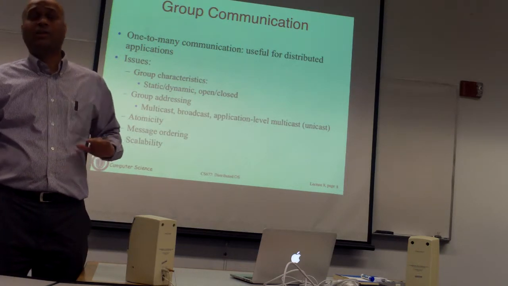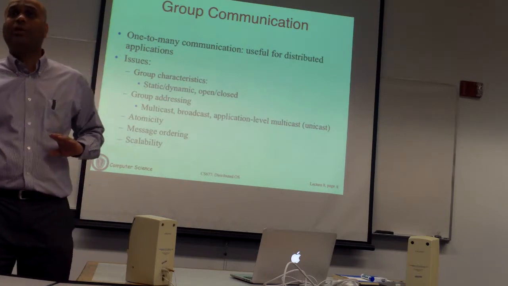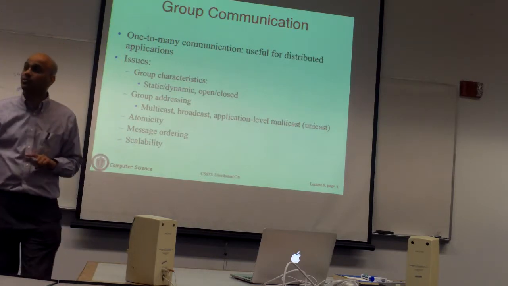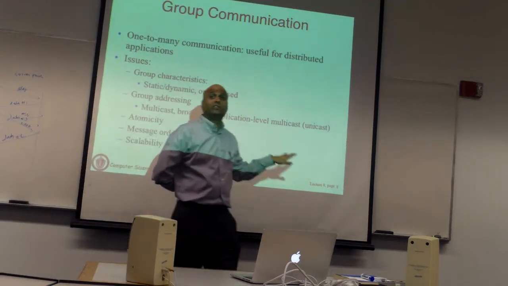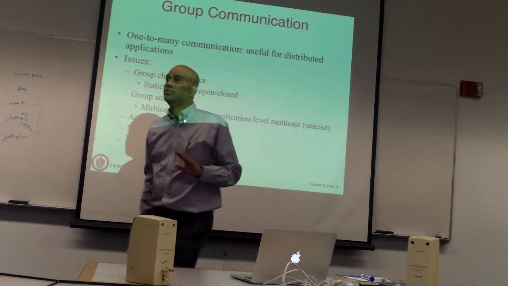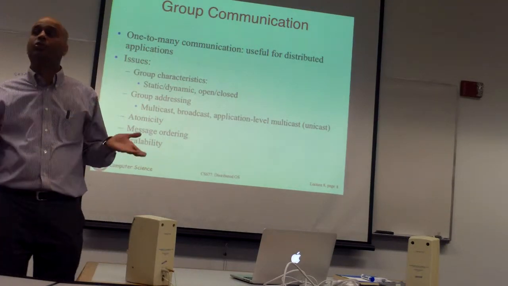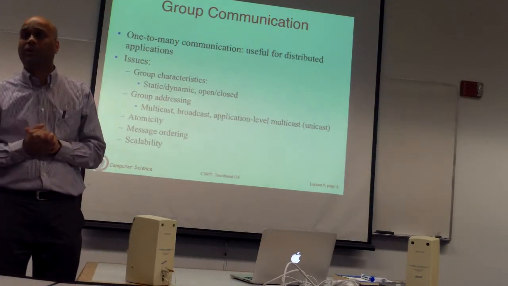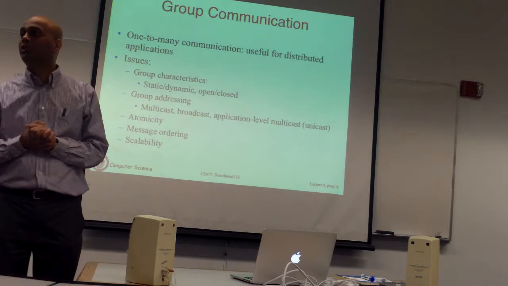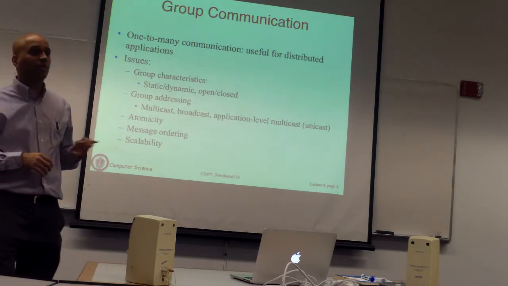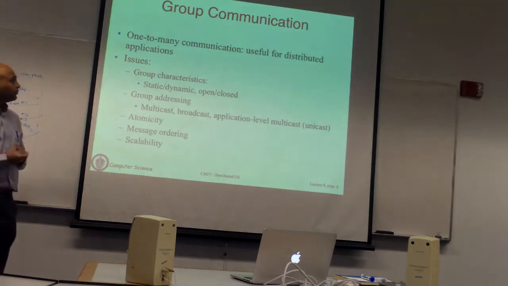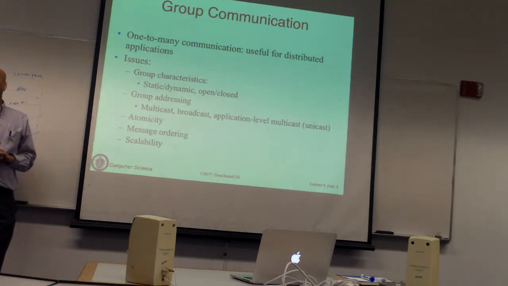It is not actually done as a network level multicast because that requires network support in the routers, but you can do what is called application level multicast or overlays. You can even use P2P overlays to implement your multicast. We'll come back to group communication after we have done RPCs. So this is just to give you some sense of all the issues that you'll have to keep in mind.